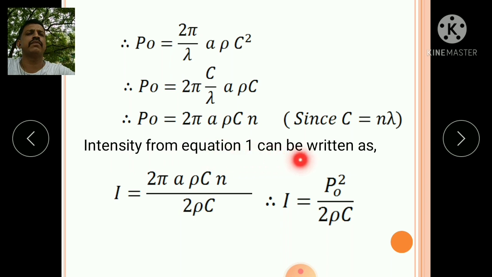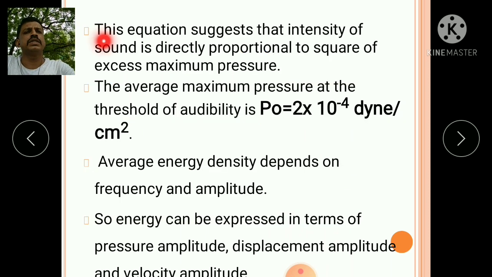Intensity from equation 1 we can write as I equal to 2 pi squared a squared rho c n squared upon 2 rho c. The 2 is getting cancelled, rho c is getting cancelled. Therefore, I equal to p0 square upon 2 rho c. This equation suggests that the intensity of sound is directly proportional to the square of the maximum excess pressure. The maximum pressure at the threshold of audibility is p0 equal to 2 into 10 raised to the power minus 4 dyne per centimeter square.